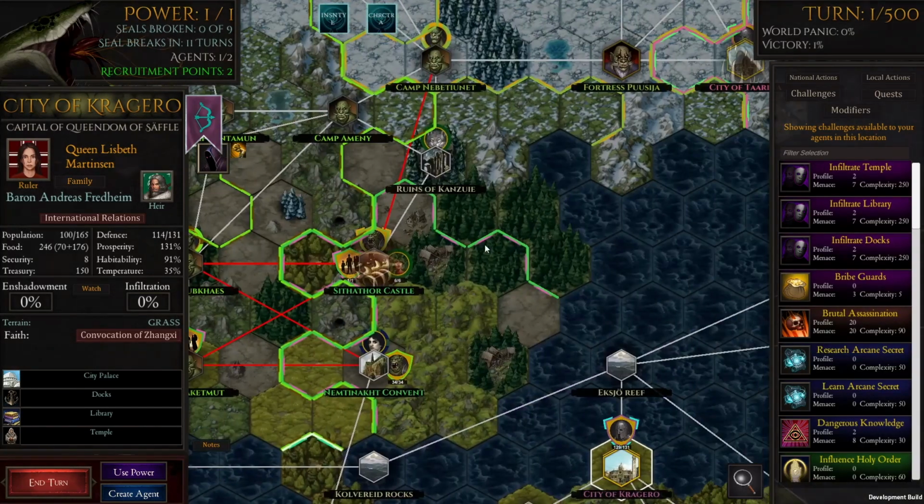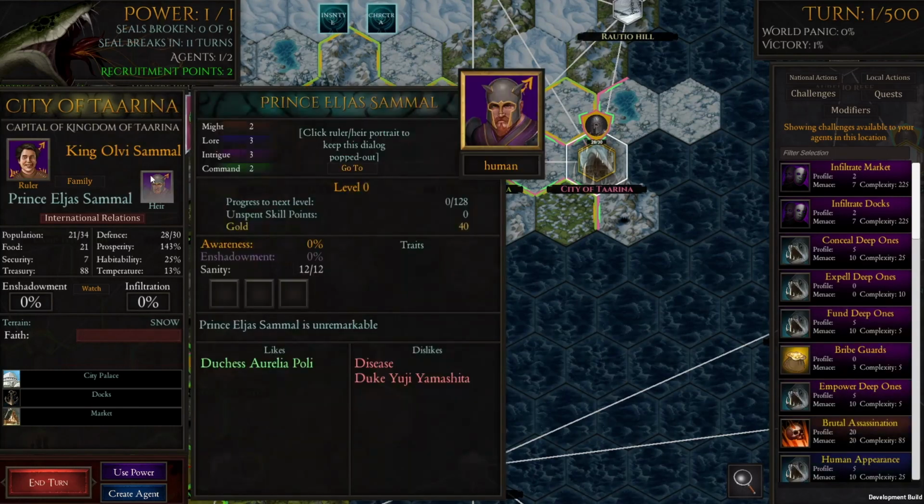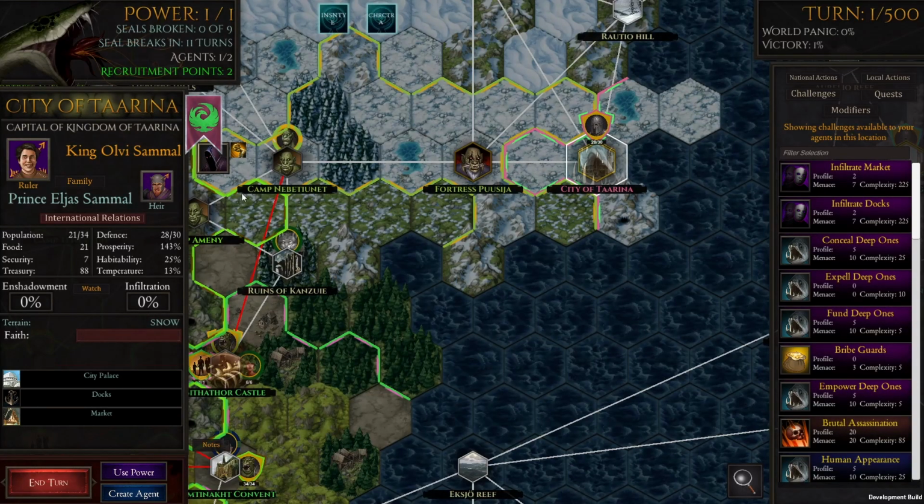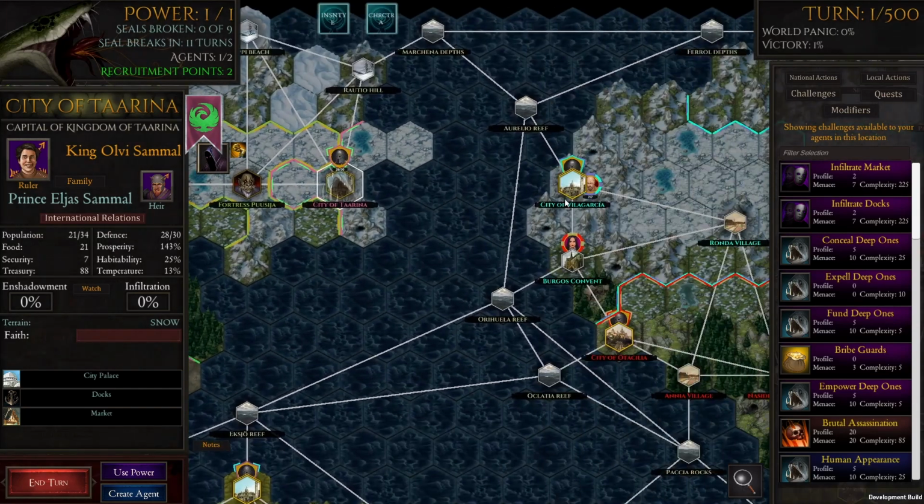Apologies if I'm just insulting a lot of people here. I don't mean to. I'm so sorry. If that's the case, typical English speaker, just butchering the pronunciation and the language and the societal culture, I suppose, in one fell swoop. King Olvi Samal. Elgis Samal. Love that. What's this? Tarina.